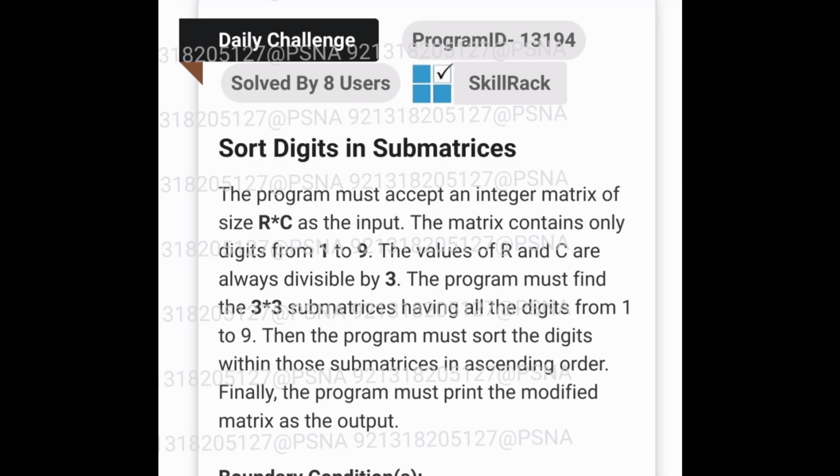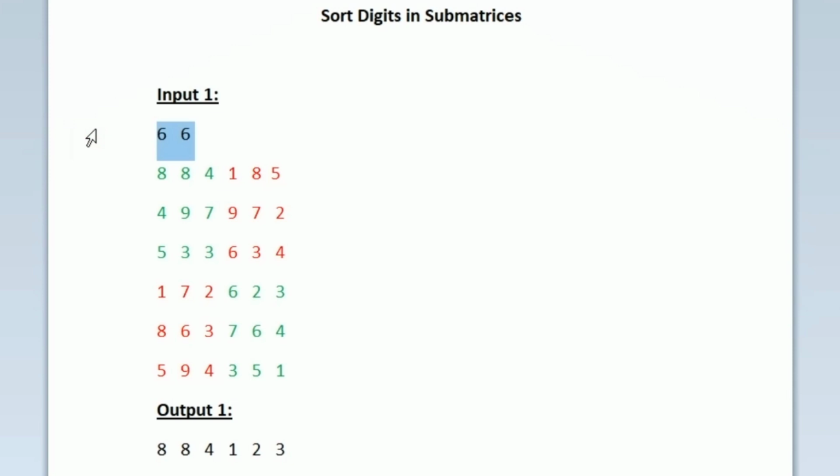This is the question asked in today's SkillTrack Daily Challenge. In the first line of our input, we are given the values of R and C. Here R is equal to 6 and C is equal to 6. After that we are given a 6 cross 6 integer matrix as input.